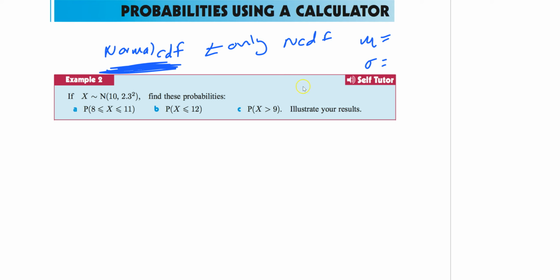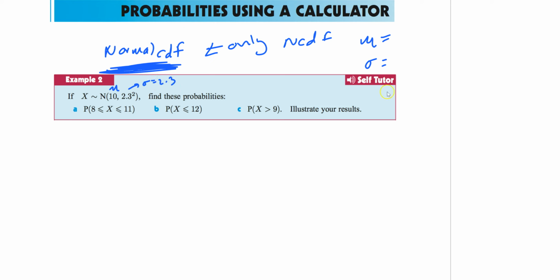I can see the x value, but same concept. So look at this first one here. X is approximately normal. Now, again, the way to do this is that your average is 10, and that's a fancy way of writing variance, but really they're trying to give you the standard deviation really cheaply, easily, 2.3.